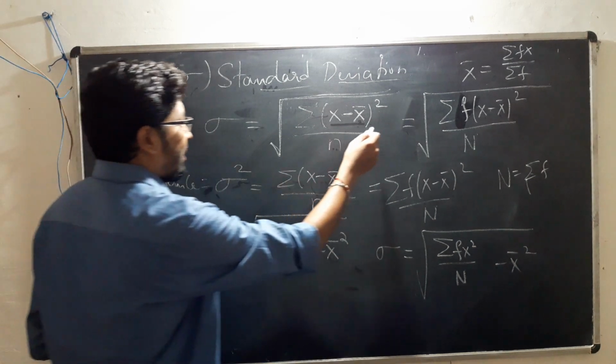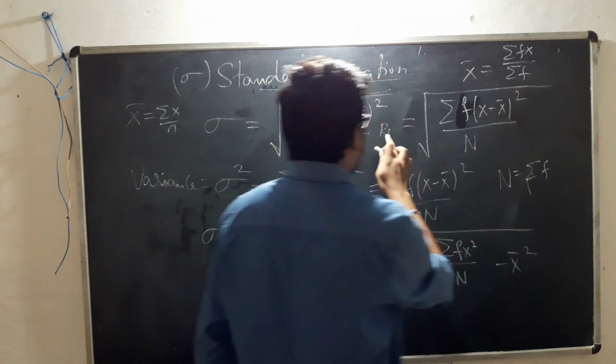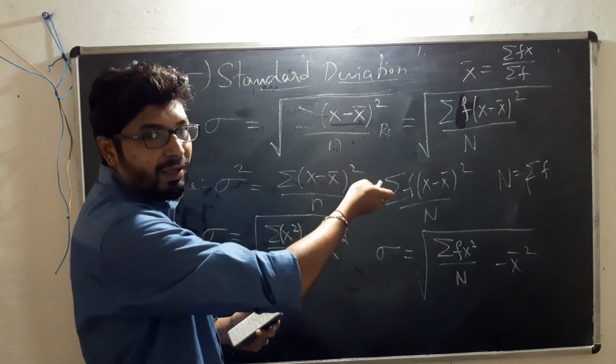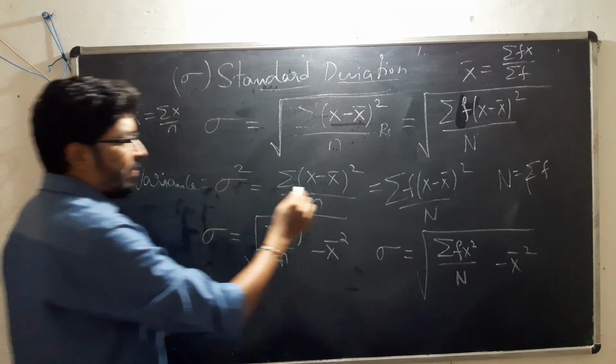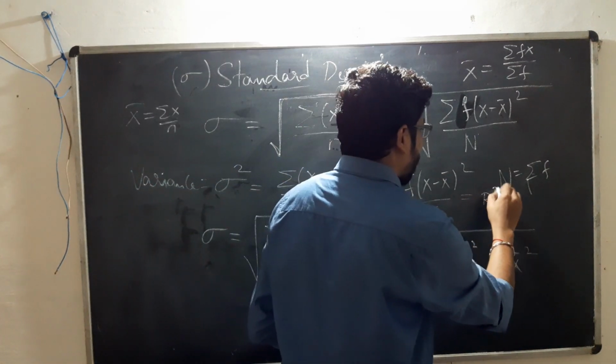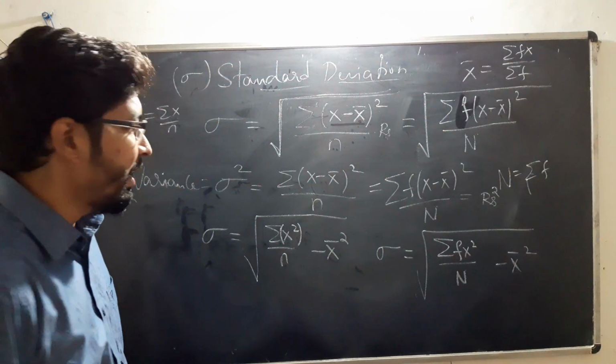The unit of measurement of standard deviation is the same as that of the variable. If you have x in terms of rupees, standard deviation will also be in rupees. But when it comes to variance, it will be the square of the unit of measurement. So if x is captured in rupees, then the unit of variance will be rupees square.